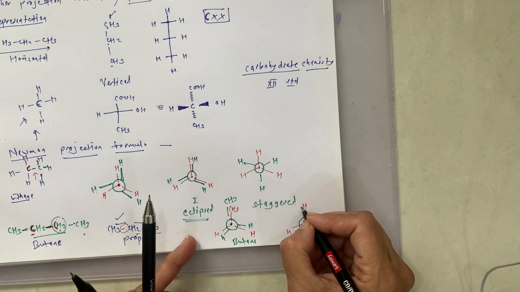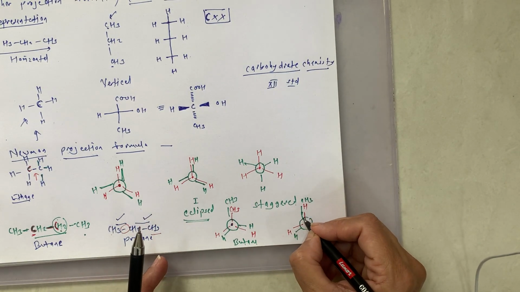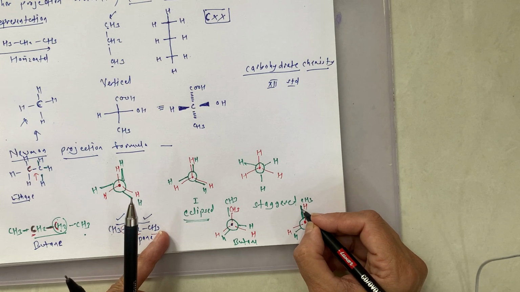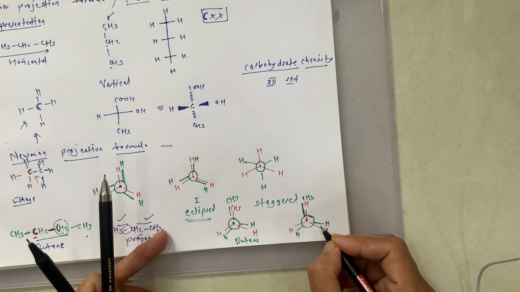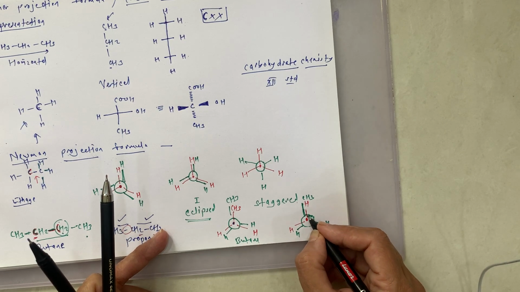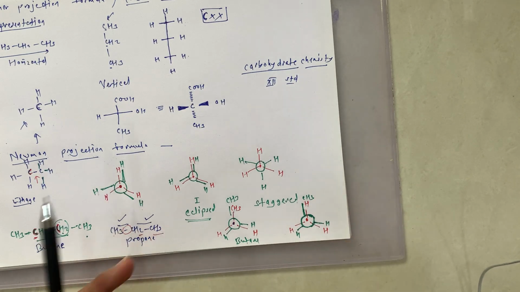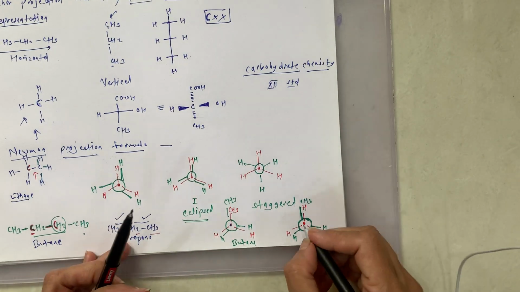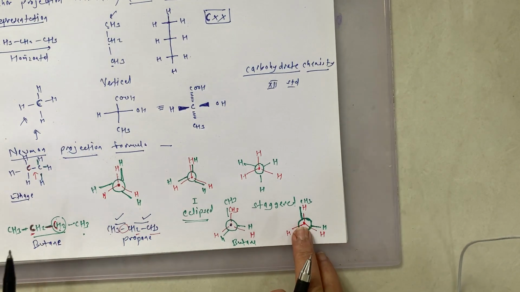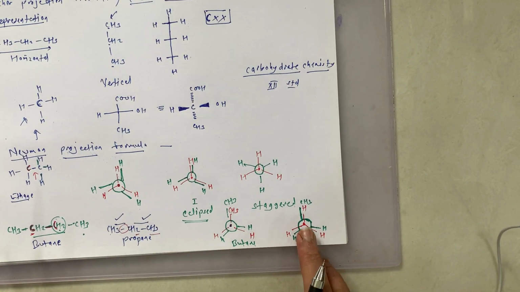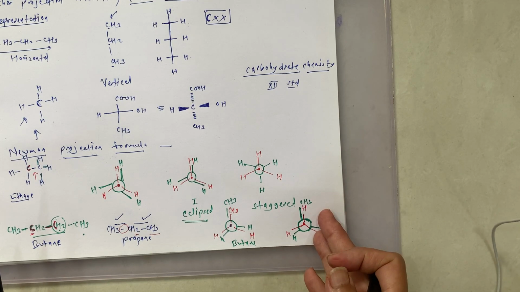So I am drawing here one CH3. This is attached to this circumference. These spokes are coming from this circumference of this second carbon, which we represented by a circle, while these red lines join to this dot, which is our first carbon, and this is our rear carbon. This is the front carbon, this is the rear carbon.